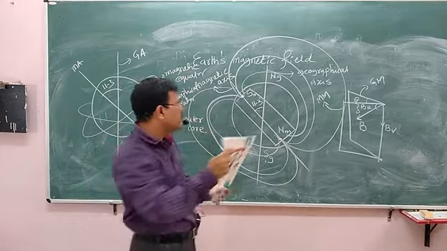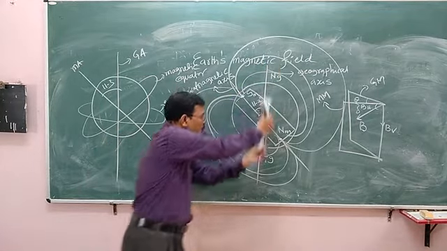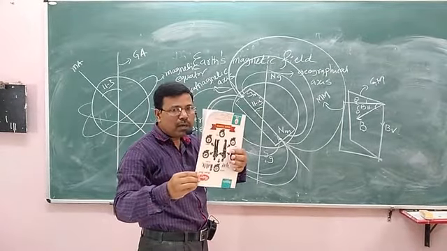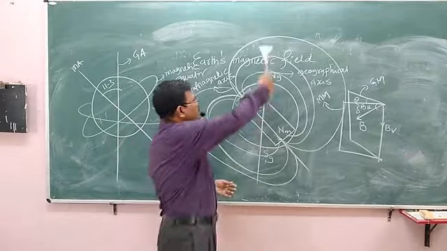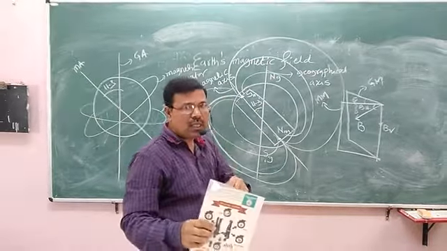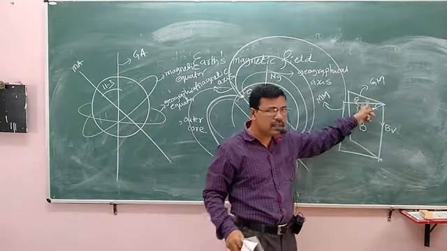And the plane passing through the geographical north pole and the geographical south pole is known as the geographical meridian. The geographical meridian and the magnetic meridian cross each other, and the angle between them is about 11.3 degrees.